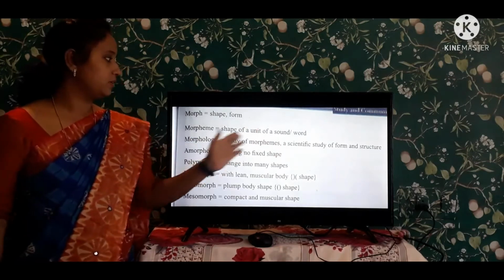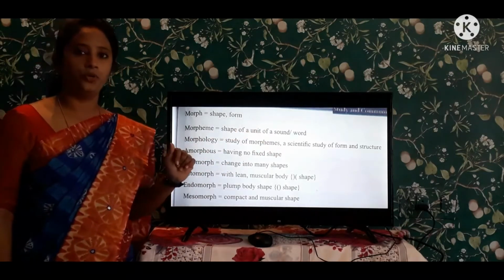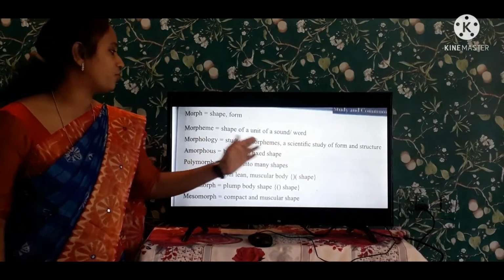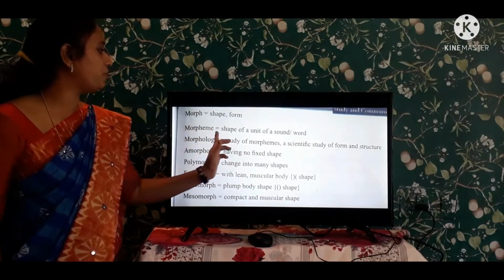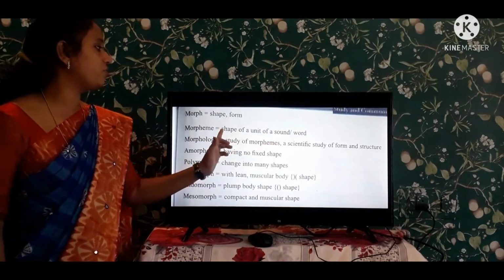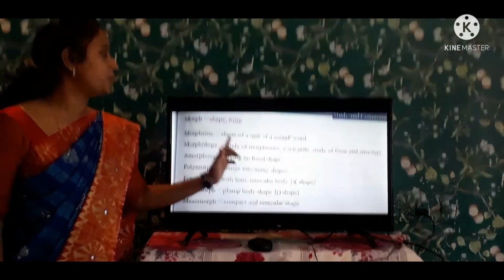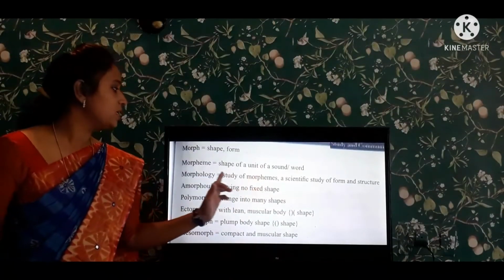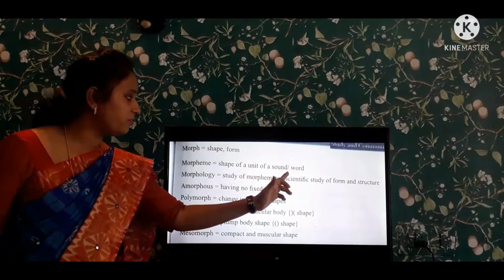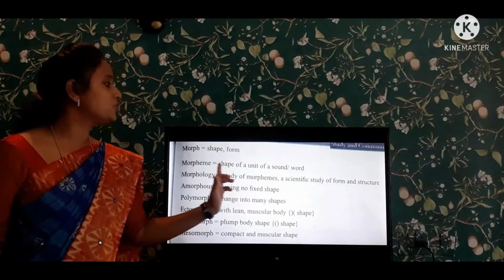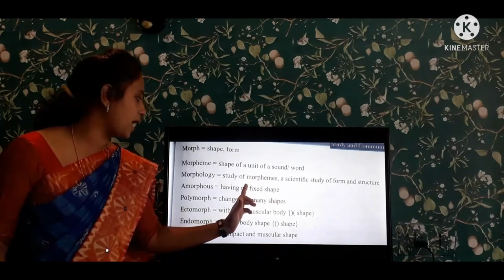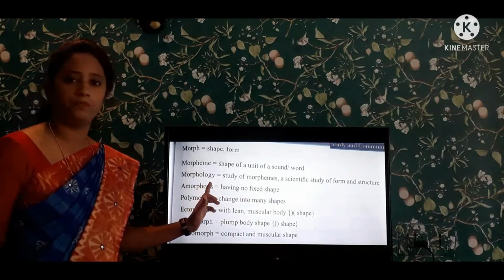And next one is morphology. Morphology is the study of the morphemes: study of the sound of the word or study of the shape of the word is known as morphology.